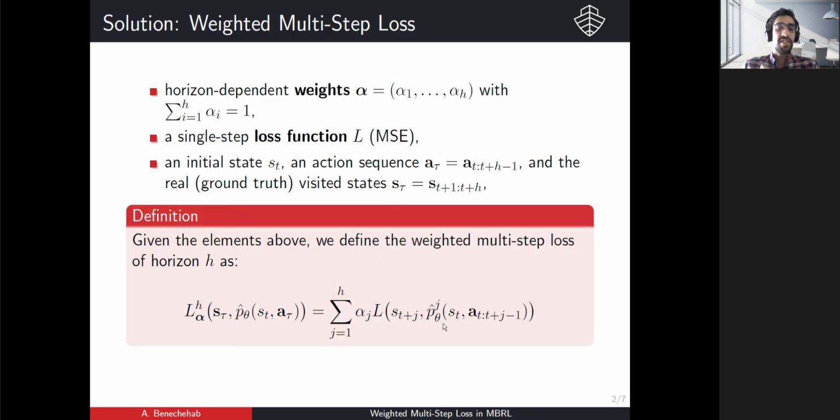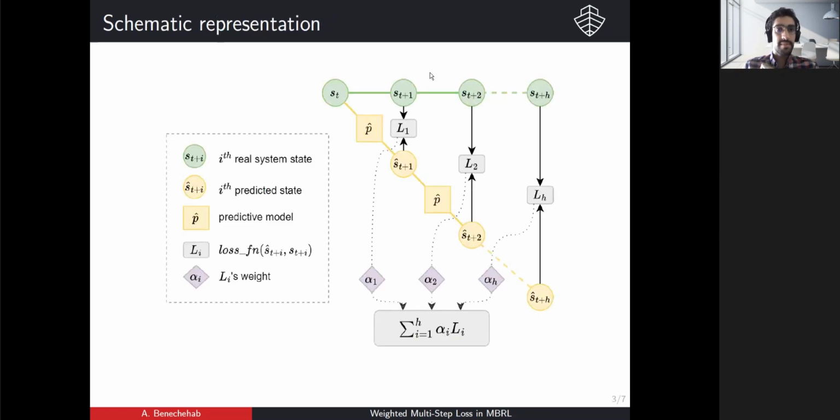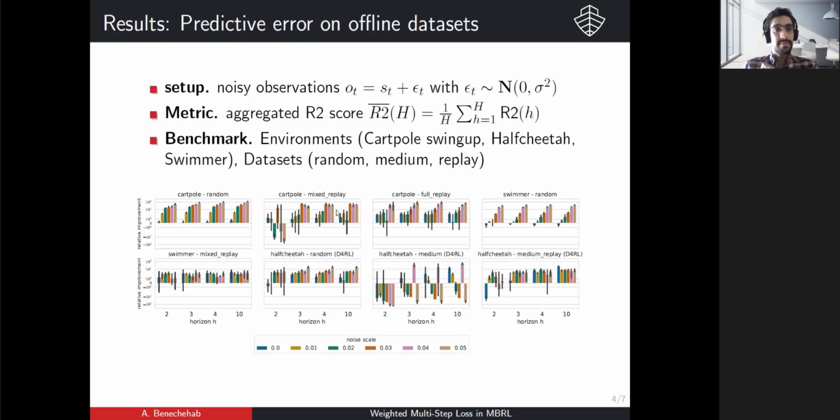So for the prediction horizon j, we will compose our model j times using ground truth actions and compute the error with respect to the state visited after j steps. We add these weights in order to stabilize the optimization. So this is a schematic representation. The error would grow with the horizon, and instead of taking only L1, which is the baseline that is done by default in model-based reinforcement learning, we suggest to have a weighted sum of all these error terms. And since they are on different scales, we need these weights in order to stabilize the optimization, as I said.